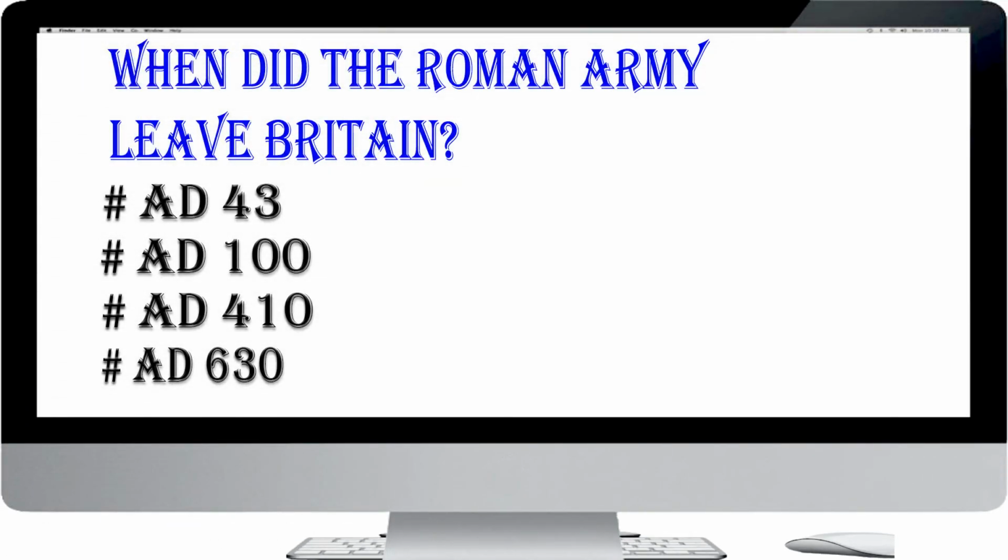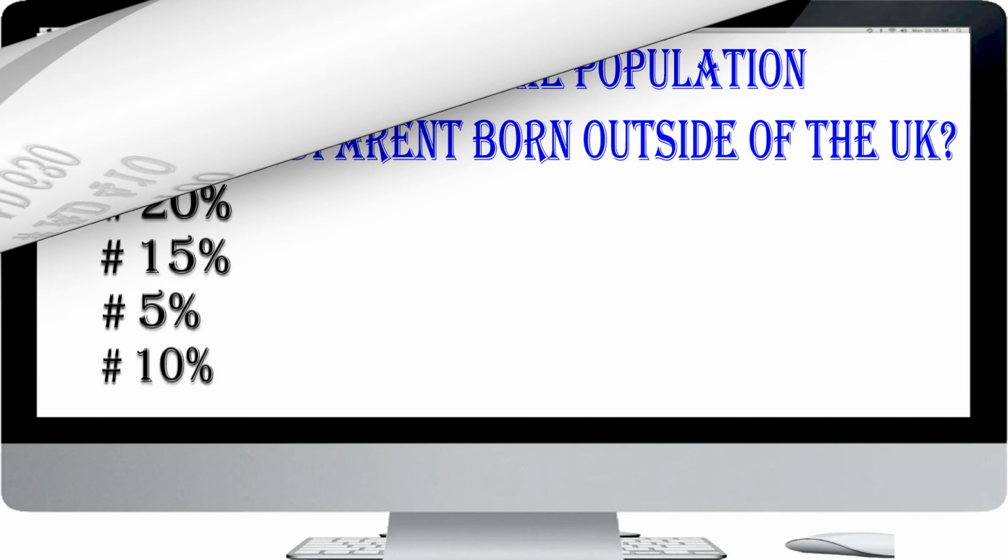When did the Roman army leave Britain? AD 43, AD 100, AD 410, AD 630. The answer is AD 410. The Roman army left Britain in AD 410 to defend other parts of the Roman Empire and never returned.